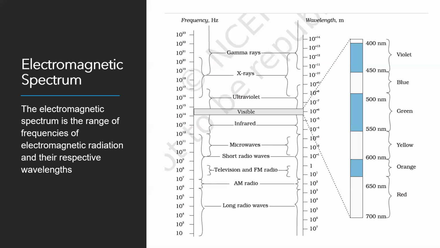Okay, now can you mention one radiation which has frequency more than ultraviolet? X-rays. So you have to compare these radiations and study them. Now here I have expanded and shown the visible spectrum. You can see here, right? Which color has maximum wavelength? Look here and tell me.